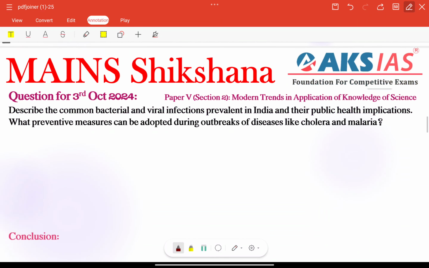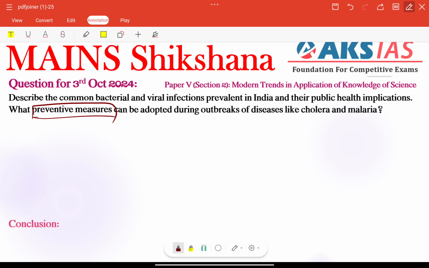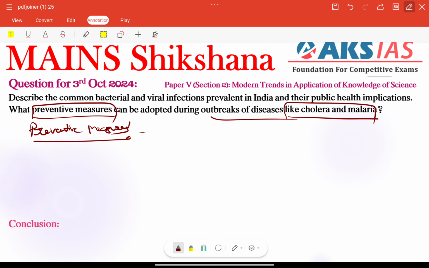So next, finally, we can talk about some preventive measures, like cholera and malaria. Not only cholera and malaria, we need to focus on adopting measures during outbreaks of diseases like cholera and malaria, and also everyone. For everything we need to focus on providing some important measures here.